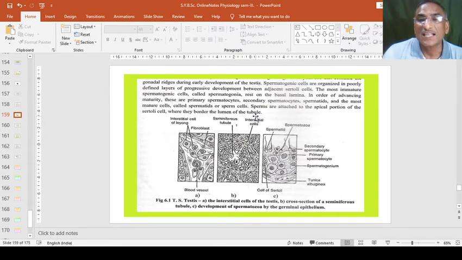finally. And these sperms are attached to the apical portion of the Sertoli cells for attachment and support, where they border the lumen of the tubule. And in this way, the seminiferous tubules form the sperm cells, support them and nourish them.